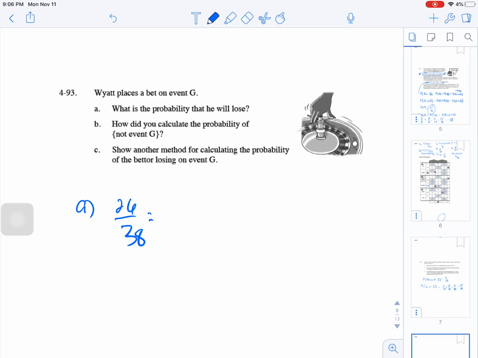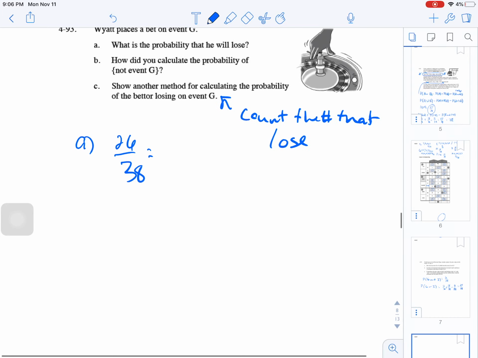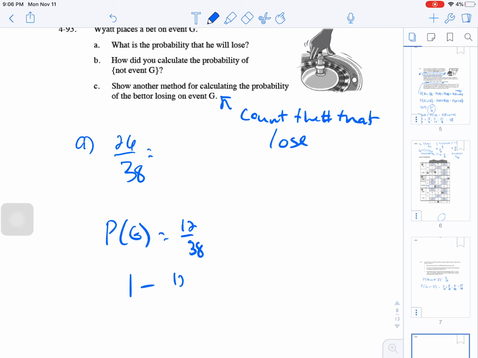Okay, so how did you do that? So think about which way. What you could do is you could count up the number that make you lose, or you could take the probability of winning G, which is 12 out of 38, and you could do 1 minus 12 out of 38, and that gives you 26 out of 38.